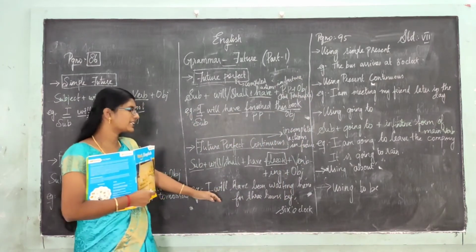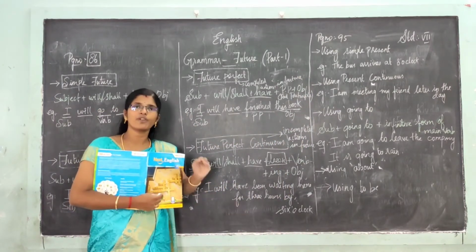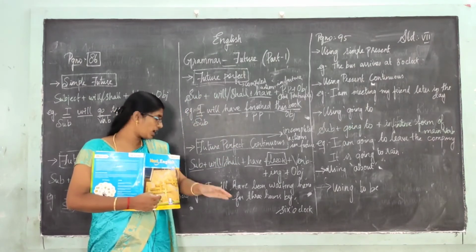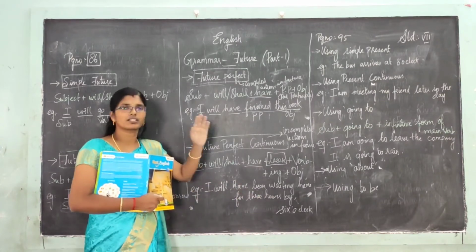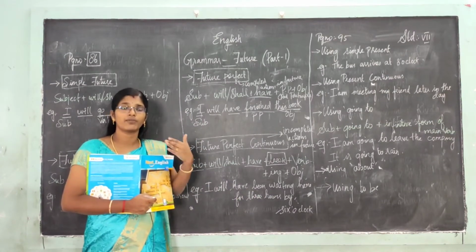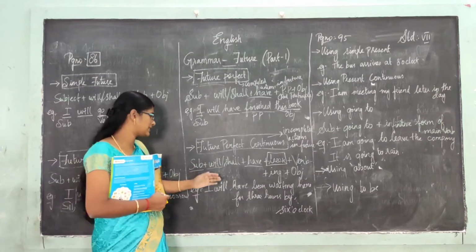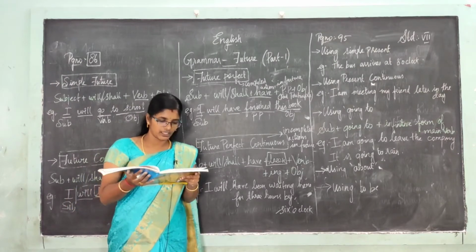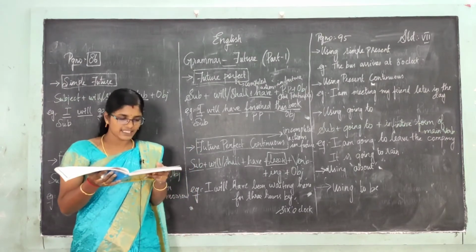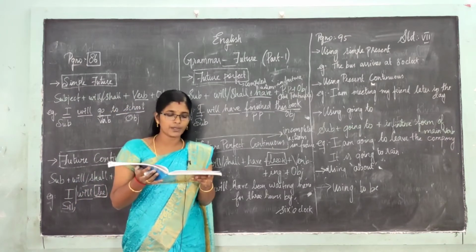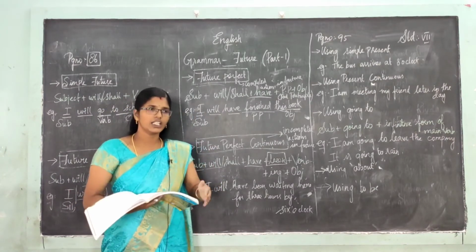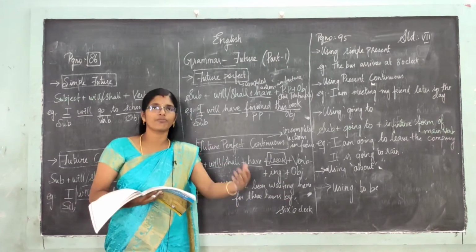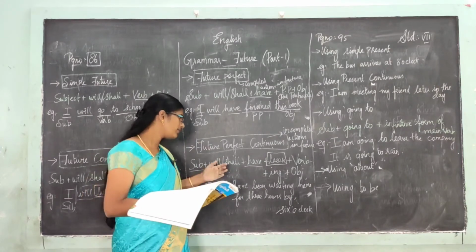So this is not completed. Still he's been waiting. இன்னமும் வெயிட் பண்ணிட்டு தான் இருக்காங்க. I will have been waiting for 3 hours by 6 o'clock. Incompleted actions in future, that is what he has told. It refers to unfinished events or action in a time between now and sometime in the future. By 6 o'clock, I will have been waiting, they are saying.